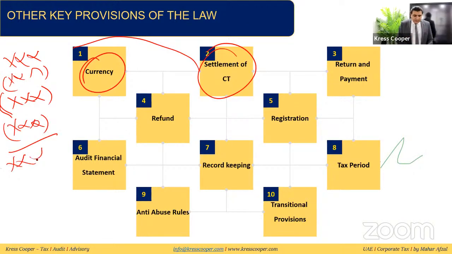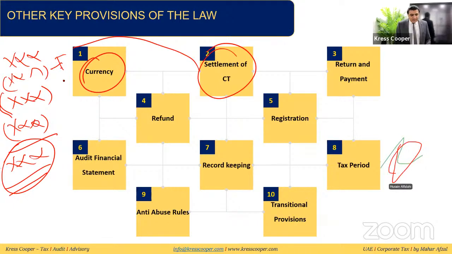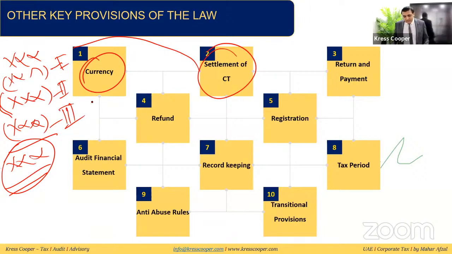Whatever the remaining amount, this amount will be paid to the Federal Tax Authority. The withholding tax will be adjusted first, FTC will be adjusted second, and third, any other tax or any other relief will be adjusted. Return and payment: the return needs to be submitted and payment needs to be made within 9 months from the end of the relevant tax period.